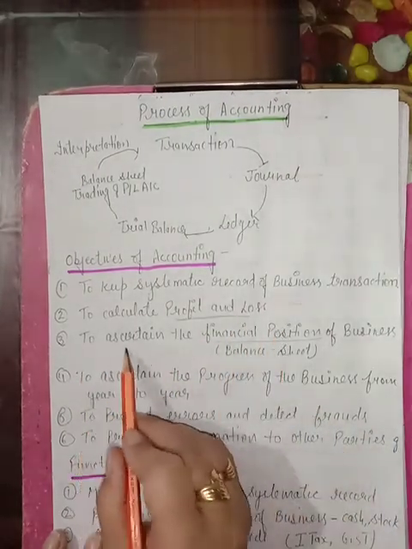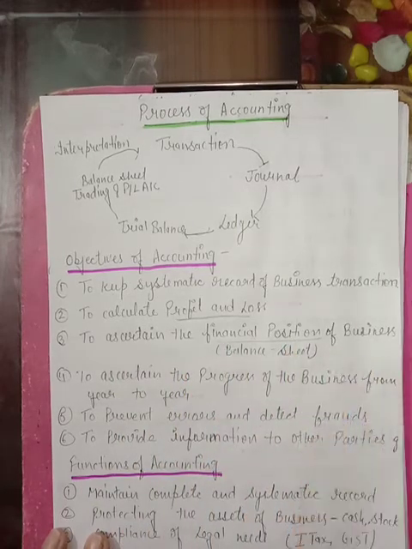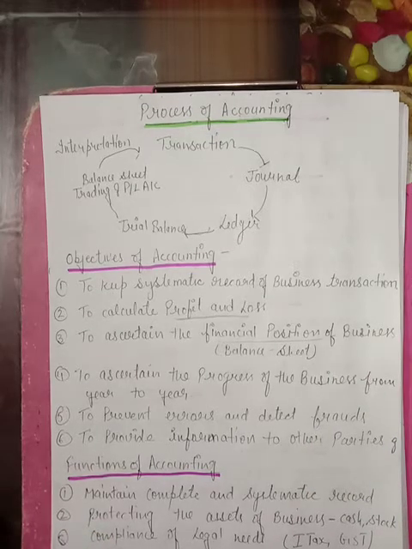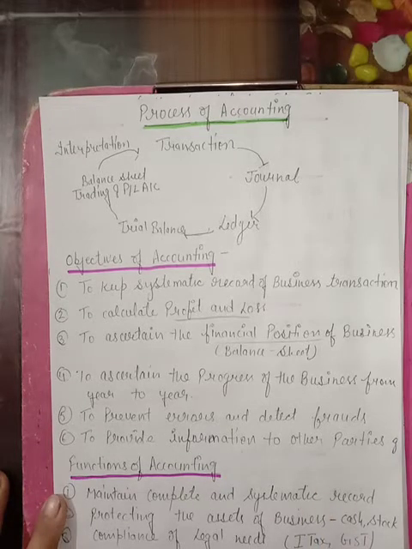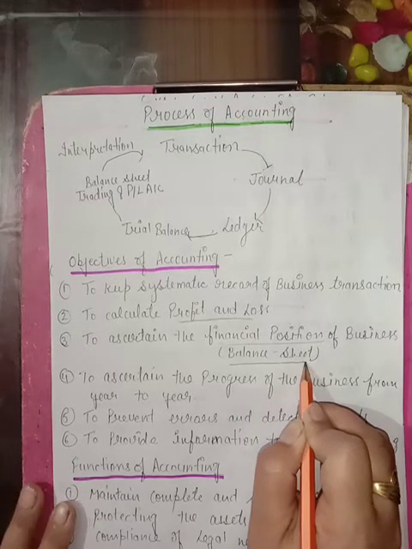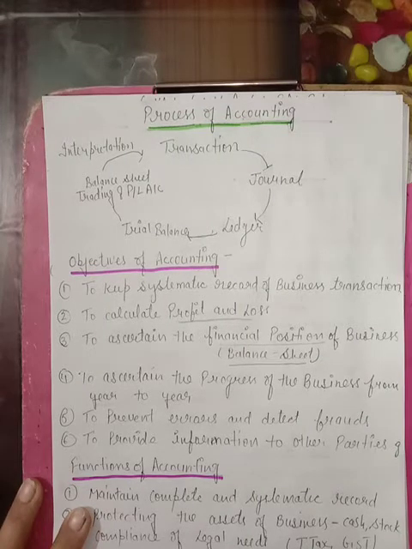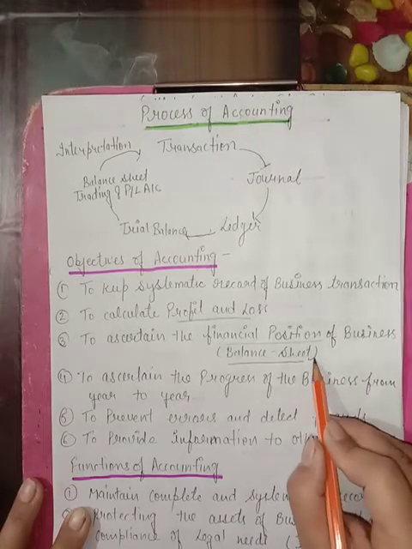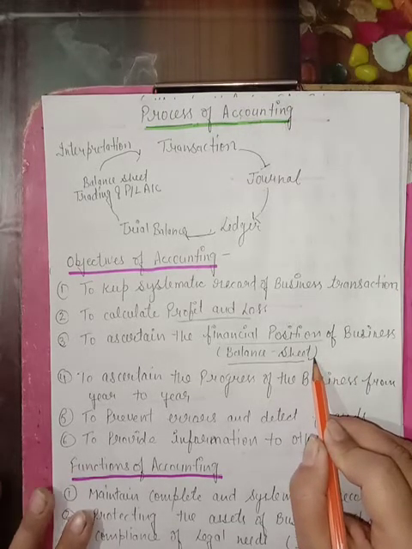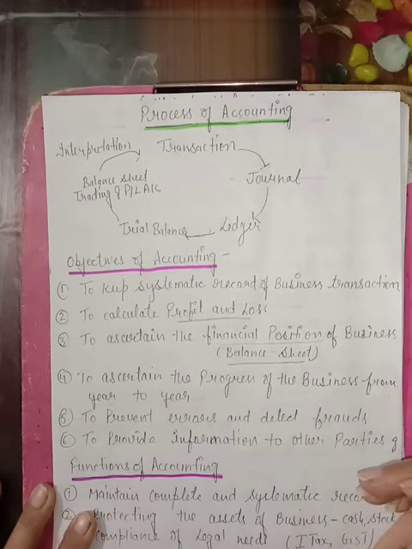The next is to ascertain the financial position of business. Financial position of business means how many assets and liabilities are in his business. How does a businessman come to know this? By preparing the balance sheet. A balance sheet is a statement which is categorized in two parts: the asset side and the liability side. By seeing the balance sheet, a businessman comes to know how many assets he has to repay his liabilities, to repay his responsibilities. Right, students?